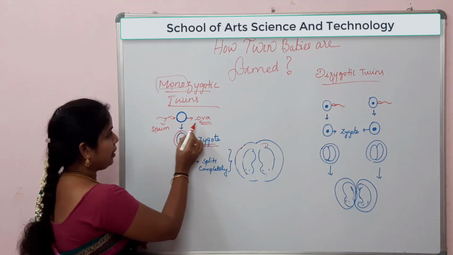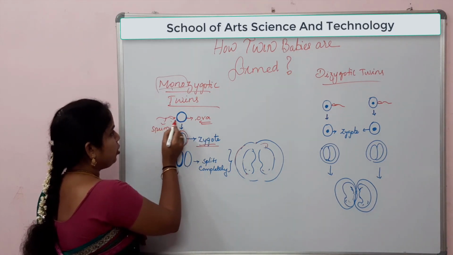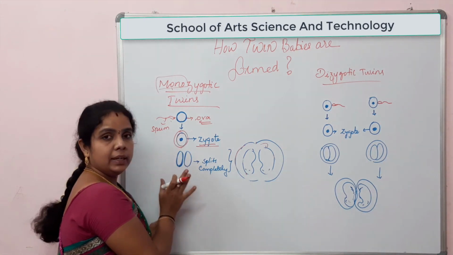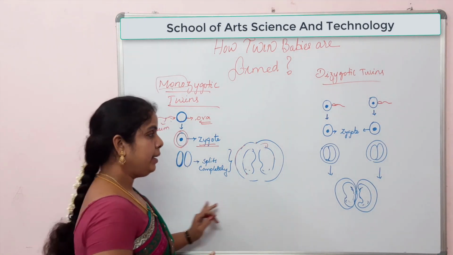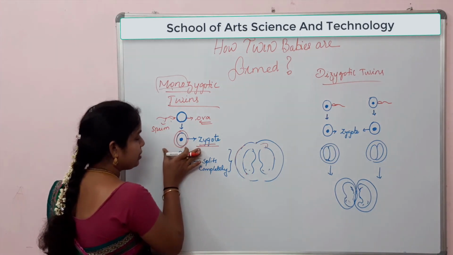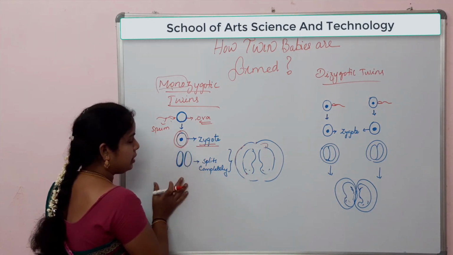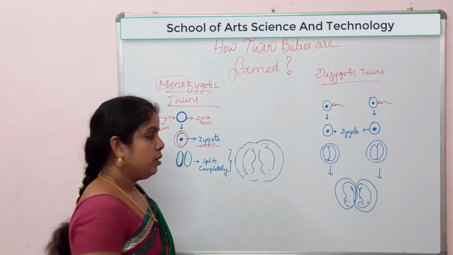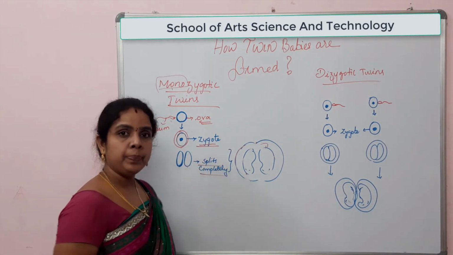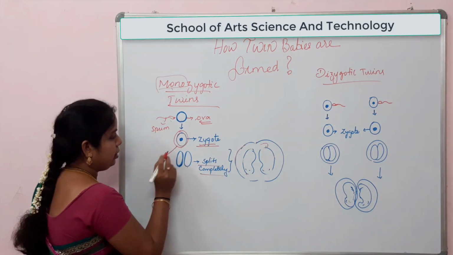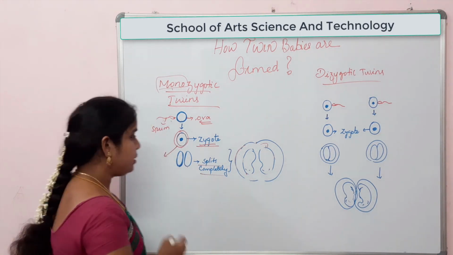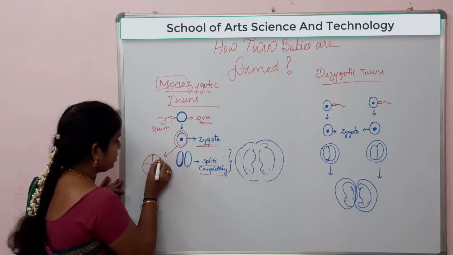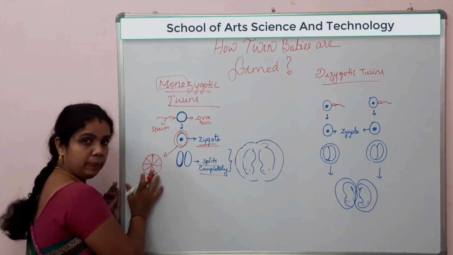So this is the sperm and this is the ova. When the sperm fertilizes the ova, it results in a zygote, that we all know. This zygote will develop into an embryo, right? But once the zygote is formed, what happens here? This zygote will split into two zygotes. So it splits completely, okay? But in a normal pregnancy, how does it occur? This zygote will form 2 cells, then 4 cells, then 8 cells. So it will be developing like this.